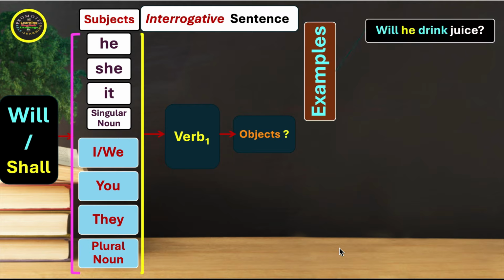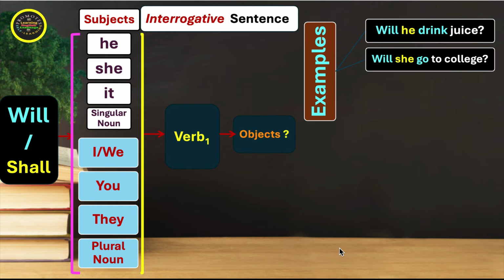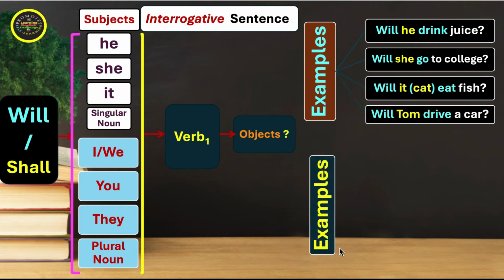See the examples. Will he drink juice? Will she go to college? Will it, for cat, eat fish? Will Tom drive a car? We have some more examples.